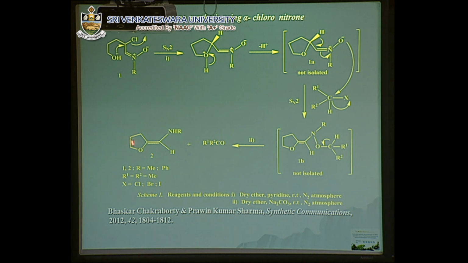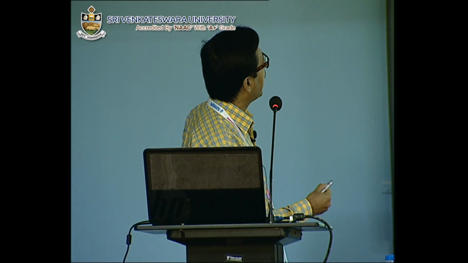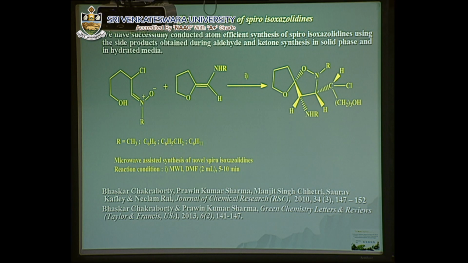This was supposed to be A plus B giving C plus D. So this is C, and in the initial phases it was assumed to be a waste product, but I will show you in the next slide that it has been utilized properly as an atom efficient reaction for further course of the reaction and for new products as well. This is the same mechanistic part, the same way we are preparing aldehyde. This side product we are now utilizing. Here is the atom efficient reaction. This was the side product we obtained in the case of aldehyde and ketone synthesis.